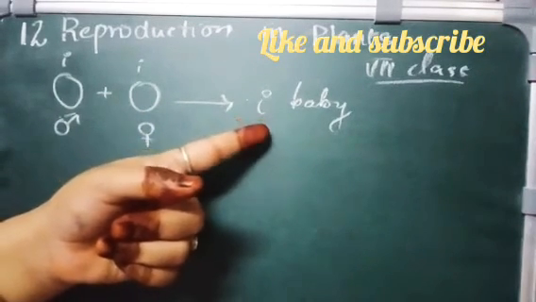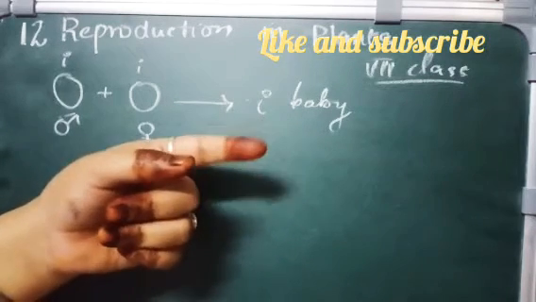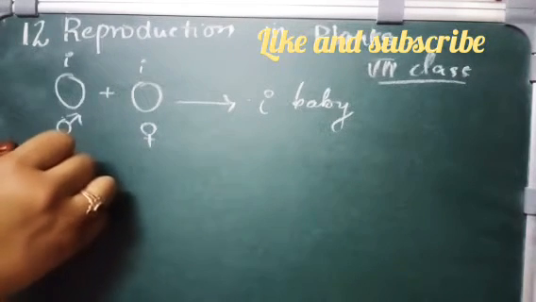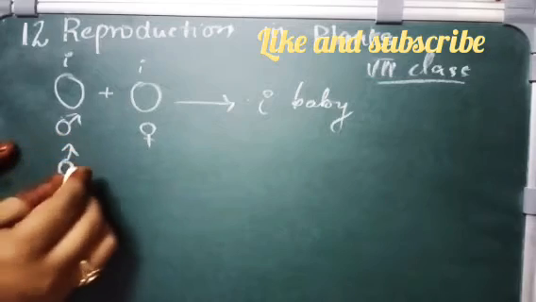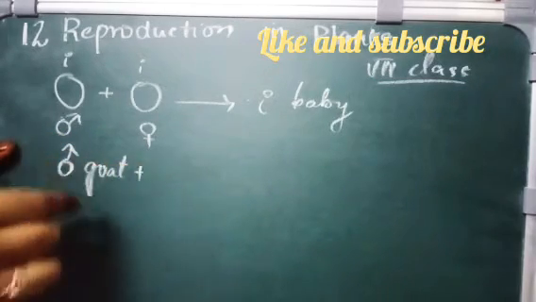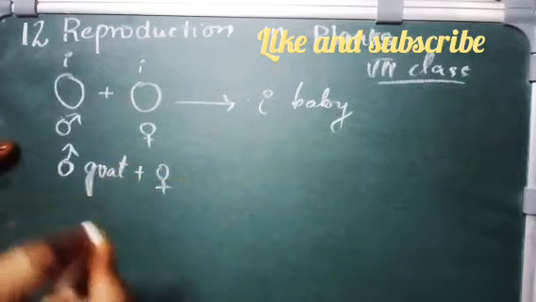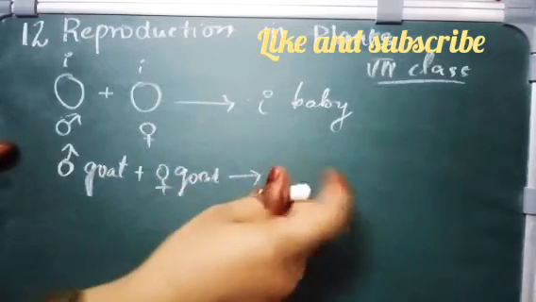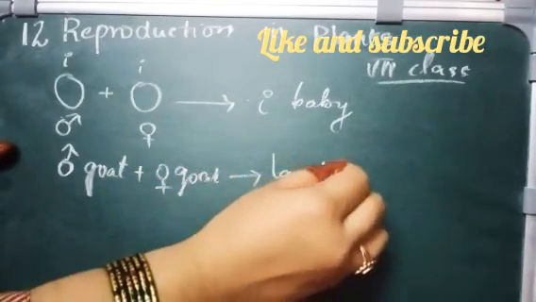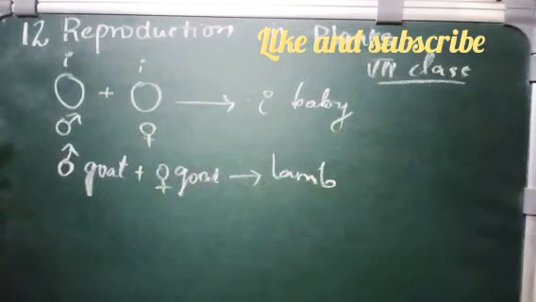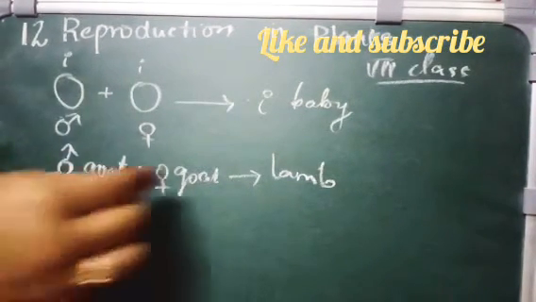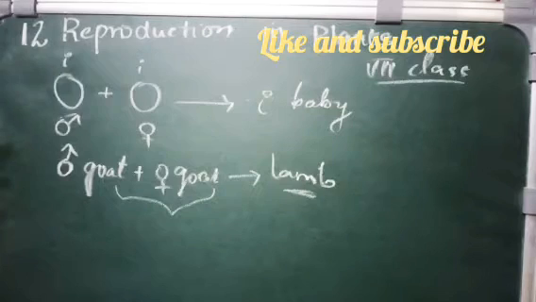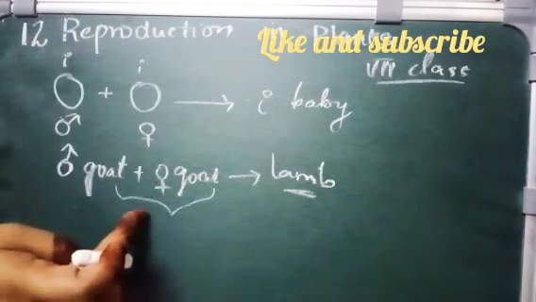So when male and female organisms combine or mate with each other, they produce a new generation, a new insect. For example, if we take a male goat, when the male goat mates with the female goat, what is happening? A new lamb is reproduced, right? That means this lamb will have the features of both male and female.